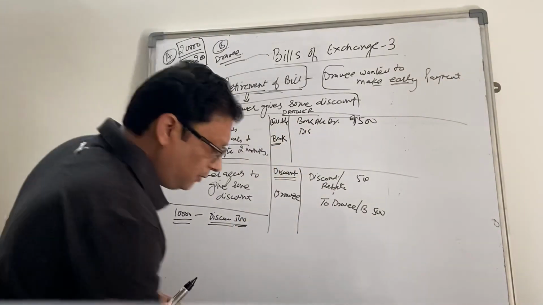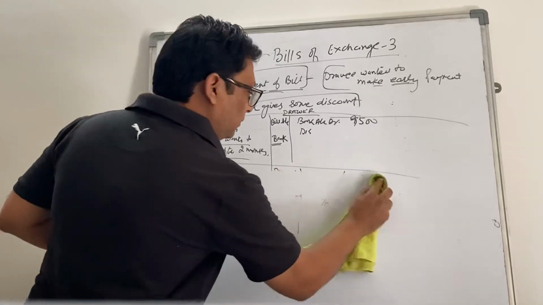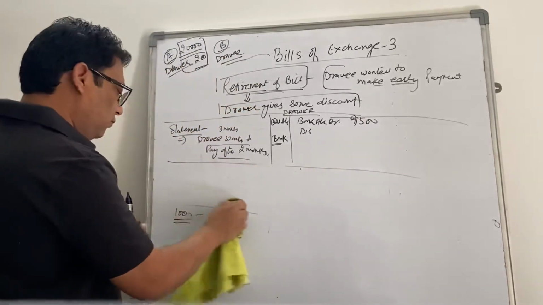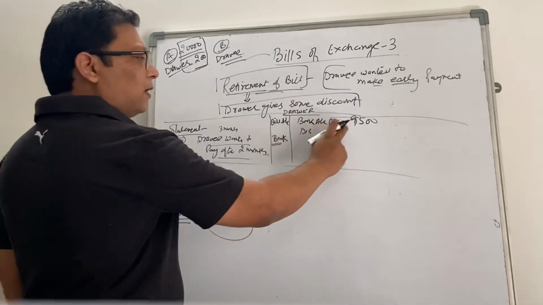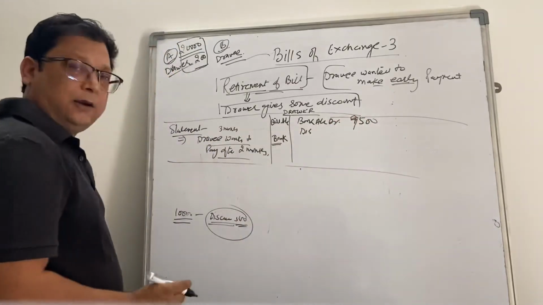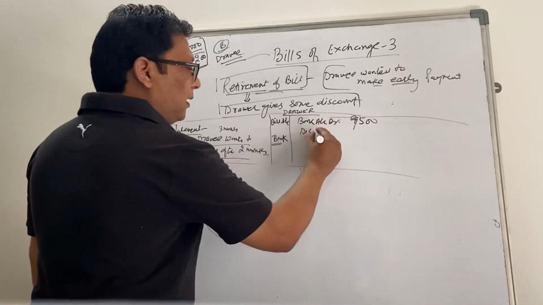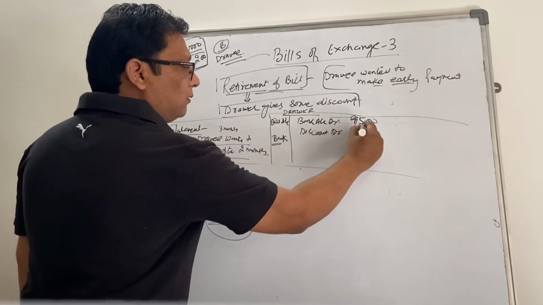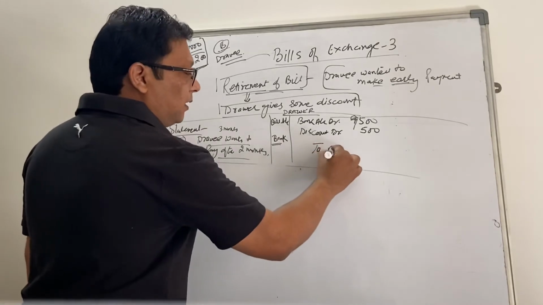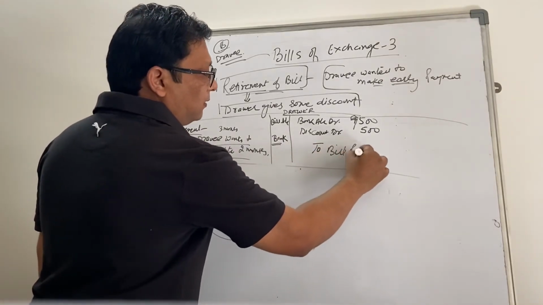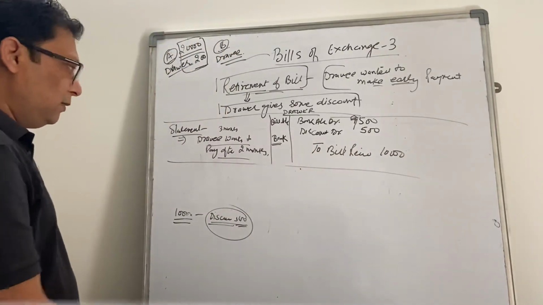Please pardon me, this separate entry is not required, I'm sorry. Only a single entry will do. Whenever you are passing on a discount, bank account you will receive 9,500, whatever amount you receive as an early payment, and discount is your expenditure. So you will debit the discount account and credit the bill receivable by the full amount of the bill.